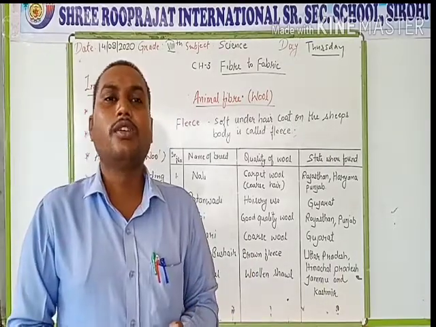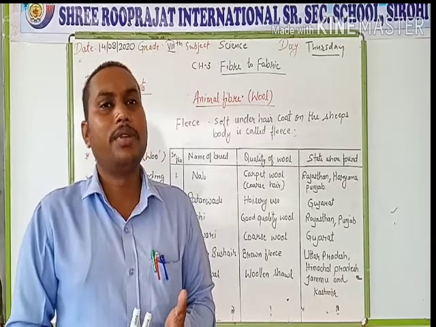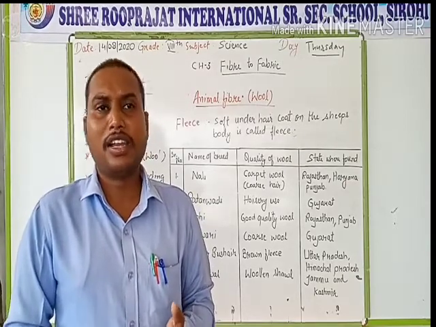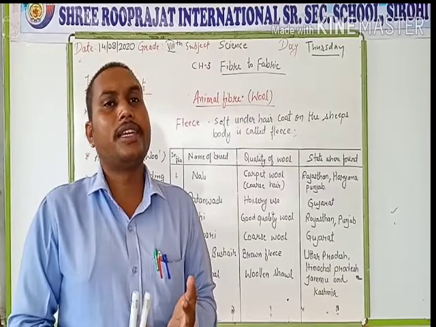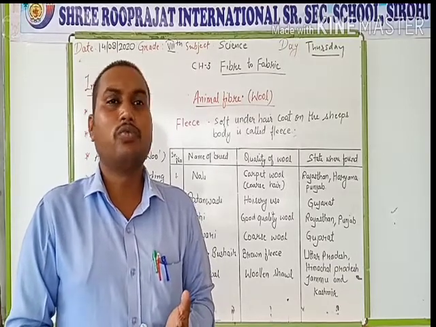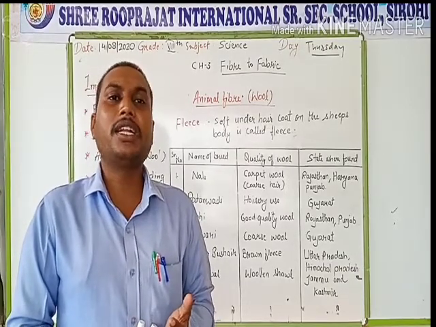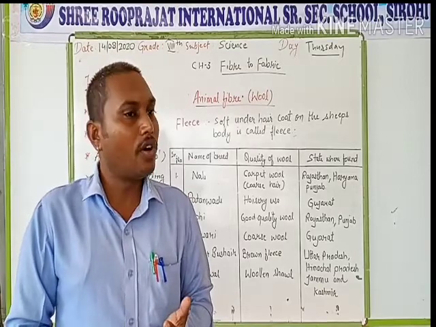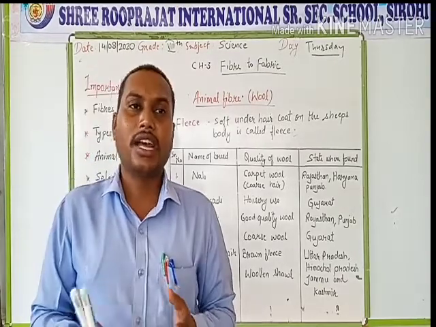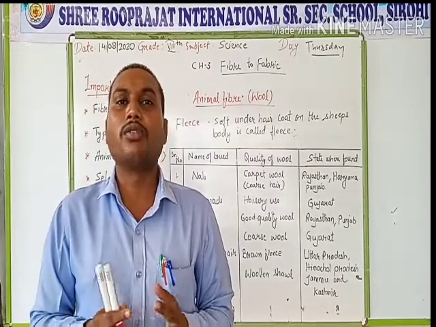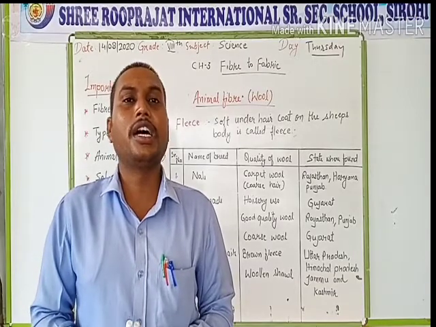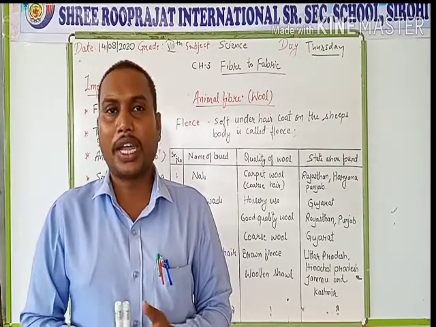We get wool from camel breeds such as Alpaca and Llama, and the yak also gives wool, but it is of coarse quality. Then the Angora wool is obtained from the Angora goat, which is present in the Angora region of Turkey.